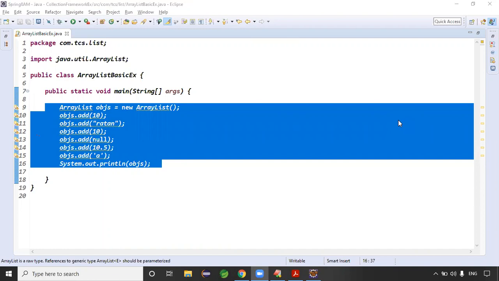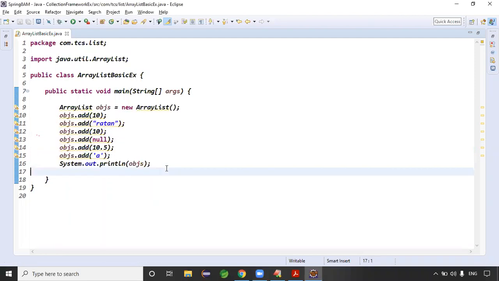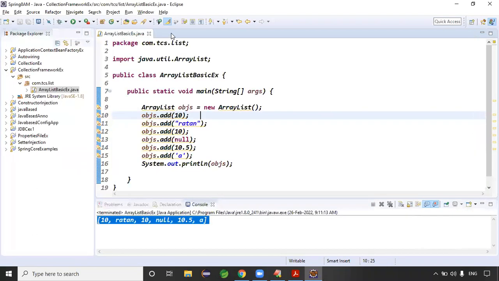Balu, you are correct. Up to version 1.4, we have the constructor to create a wrapper object. From version 1.5 onwards, we have the valueOf method. So now the constructor approach is deprecated. The valueOf method is also not required because of auto boxing, right? A primitive we are adding is automatically converted into the object format. That is called the auto boxing concept. Every collection class implemented auto boxing.